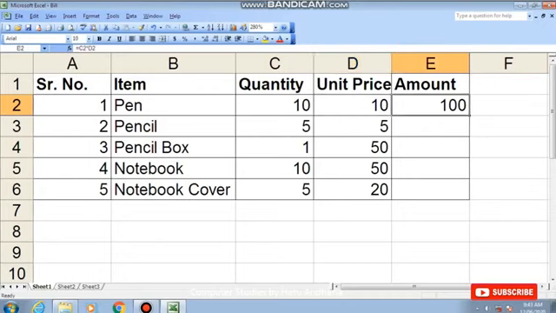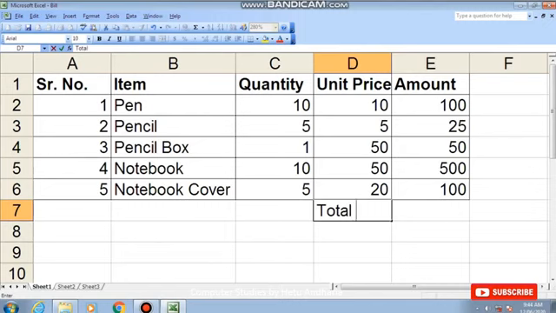Okay, now next thing is I have to drag this thing. So I click on the drag handle on the right hand side. So it will show me a plus arrow key of black color. I have to press it and drag it. So I will get the amount of each and every item sold. Next thing is I have to find the total amount. Total amount, I align it to right.